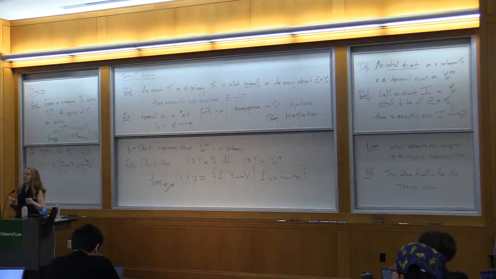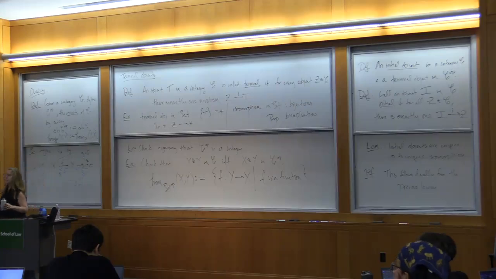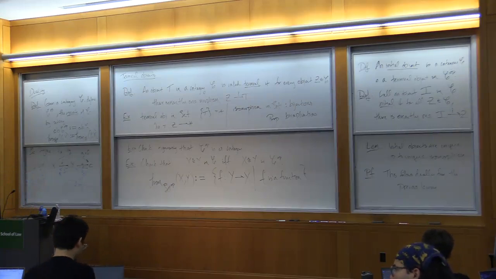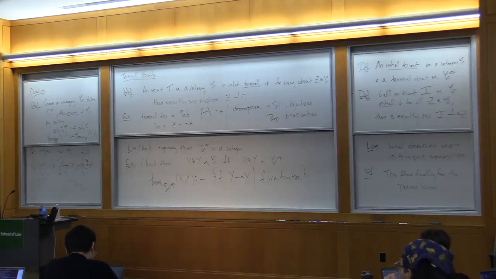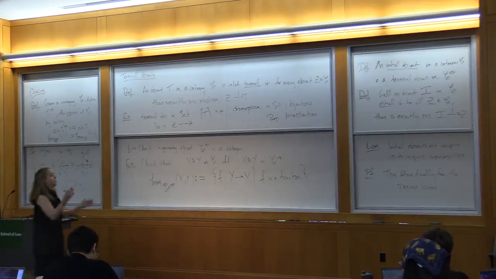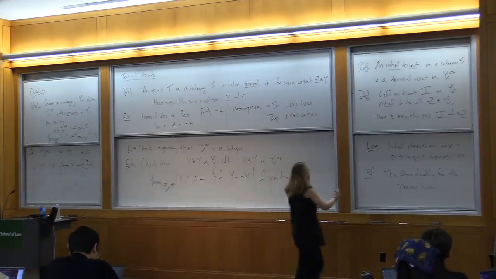Yes? So earlier you drew a blob that had a bunch of points and they were all pointing to the same terminal object. Does that mean all the sources of those points are initial objects? So for initial objects, we can have the dual picture.